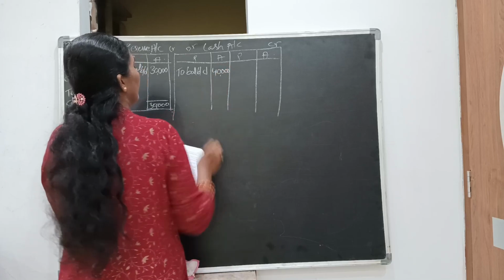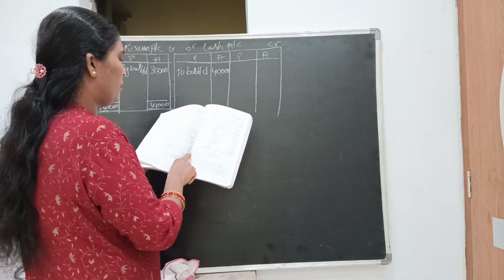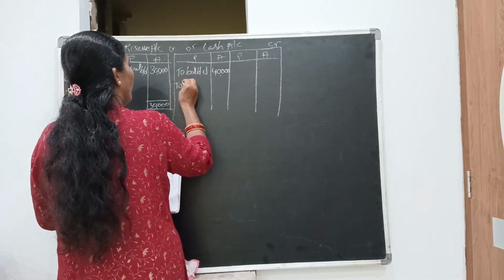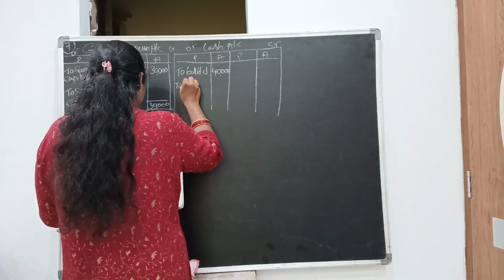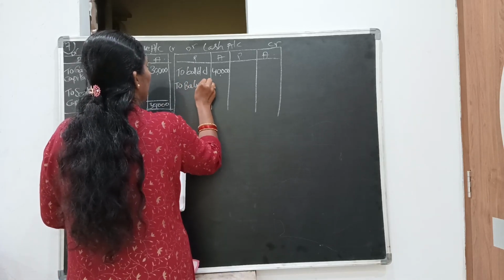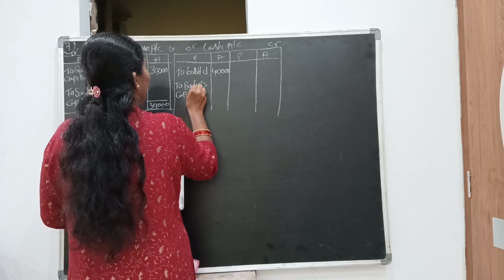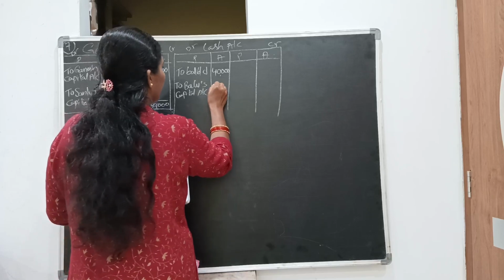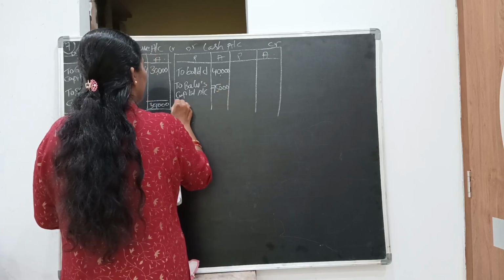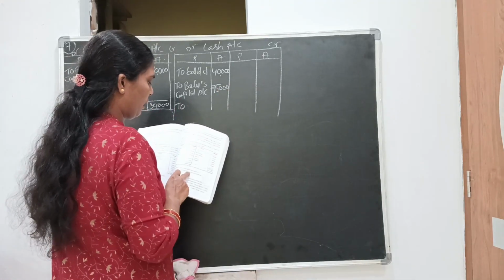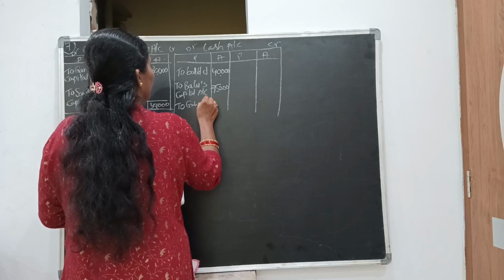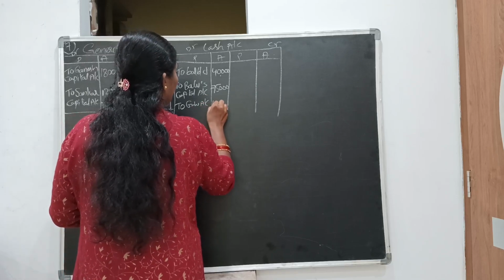40,000. Next, Balu should bring 75,000 as capital. So to Balu's cash account, debit to Balu. Balu is the new partner. To Balu's capital account, the amount is 75,000. Next, he also brought goodwill into the firm. So cash account debit to goodwill account. The goodwill amount is 40,000.